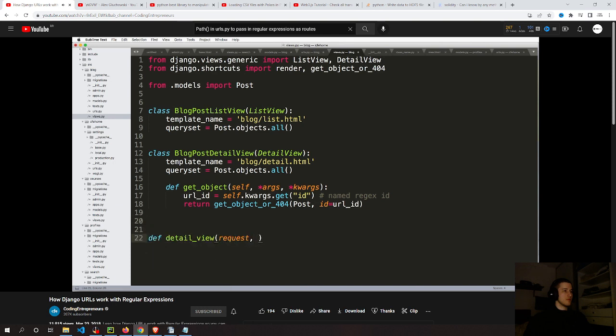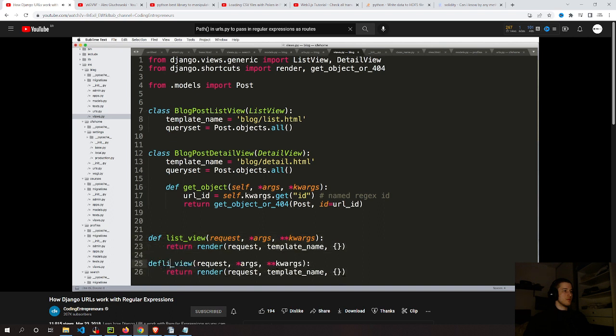But function-based views don't have built-in things to them, so you have to write all of them out. Now, a regular function-based view, let's say it's a list view. We'll do list view first. We'll change the name of it in just a second. It's going to be something like that. Let's call this list_view, and it's going to return render, and it's going to take in the request, your template, and your context. I'm not going to actually implement this view, but that's what it does. The detail view can actually look the same, much like above. Those 2 class views aren't a whole lot different.